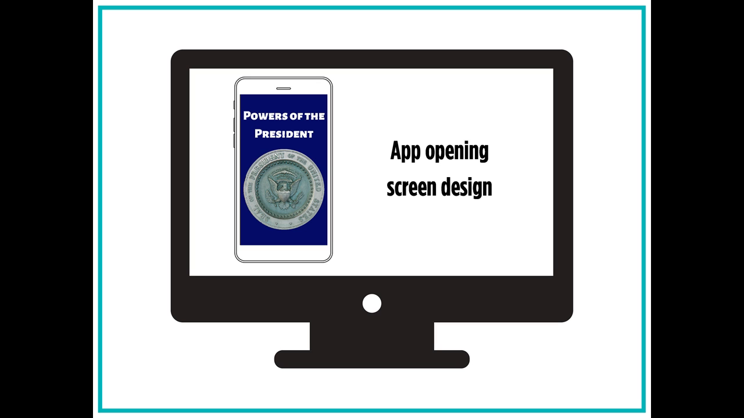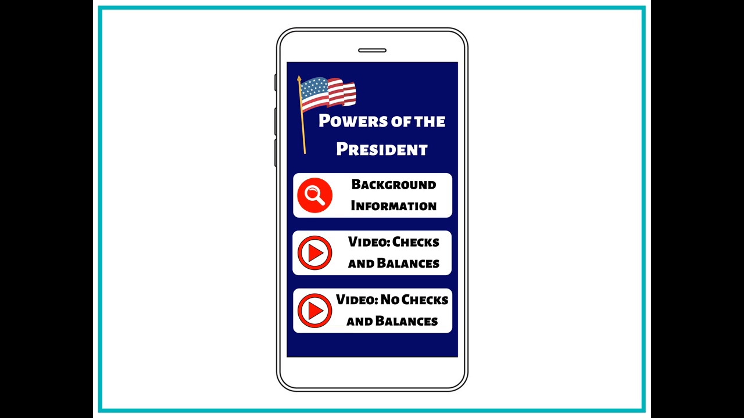Today, Mark is designing a wireframe for the app on his computer. A wireframe is a series of pictures and words that show what his app will look like. Here is what the wireframe of the home page looks like. Users can click on 3 buttons. They can read background information on the powers of the president and watch 2 videos about what life would be like for citizens living in a place with and without checks and balances.